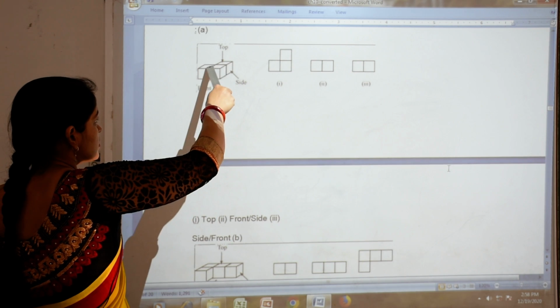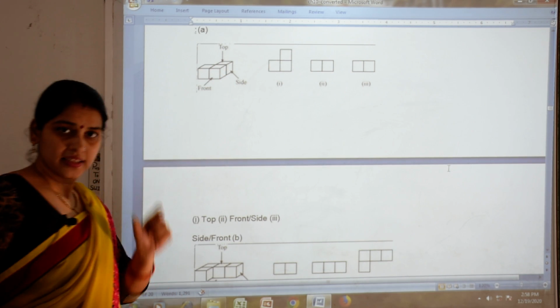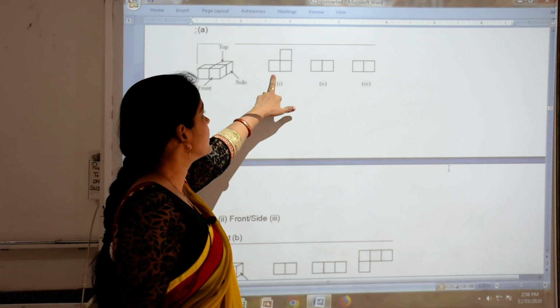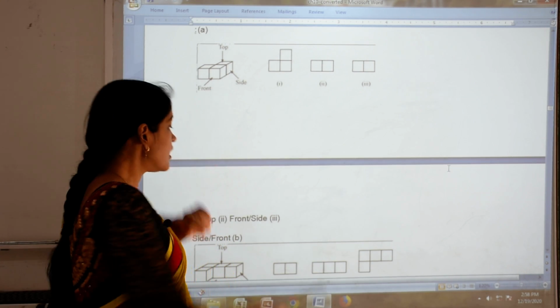If you look at the top, you can see 3 boxes. So this is which view? This is the top view.